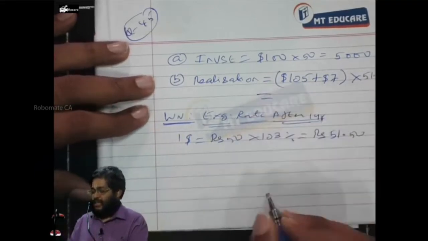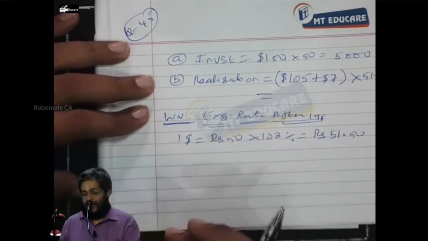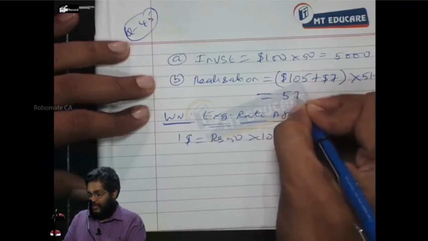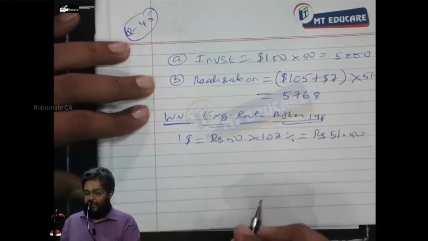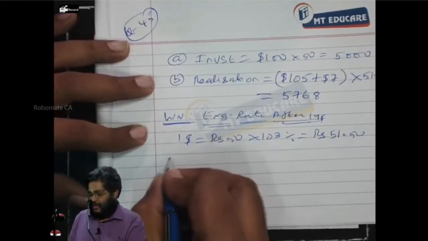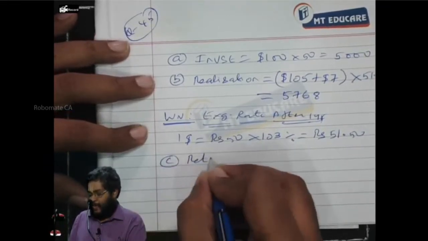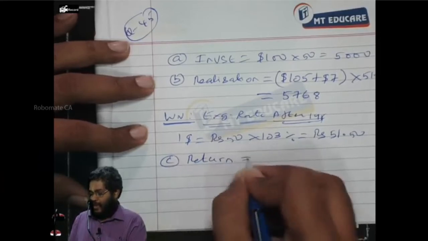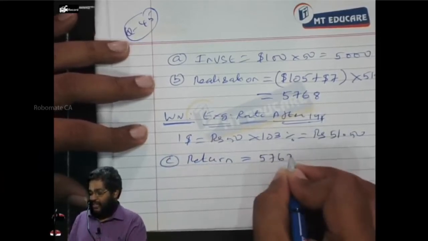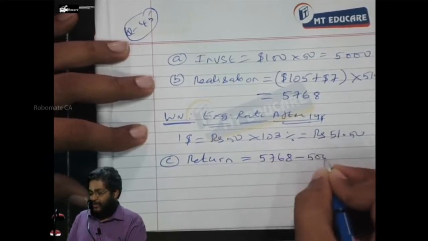Tell me the realization here. 112 into 51.5. 5,768. Respond. Can I put it or not? Now, third is return. What is return? 5,768 minus 5,000.